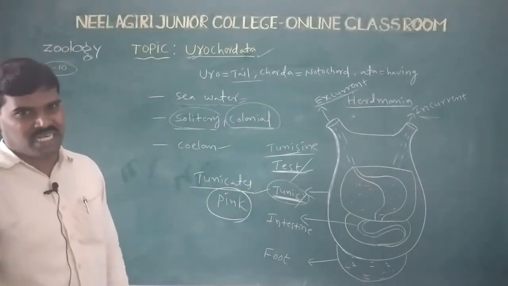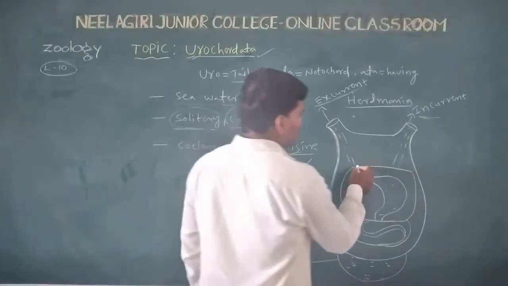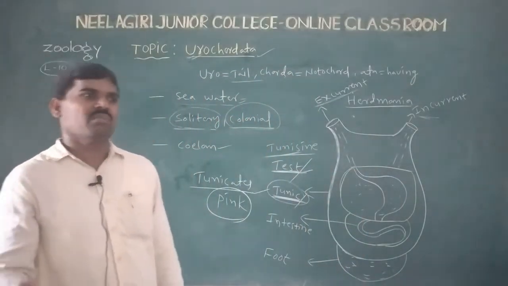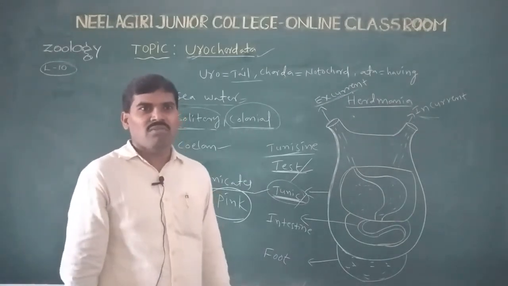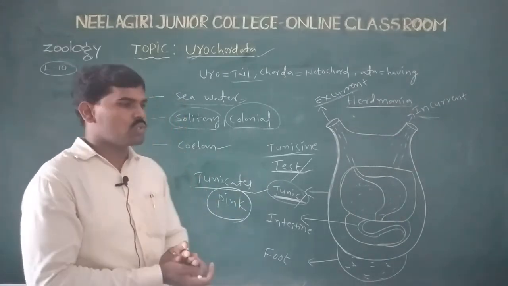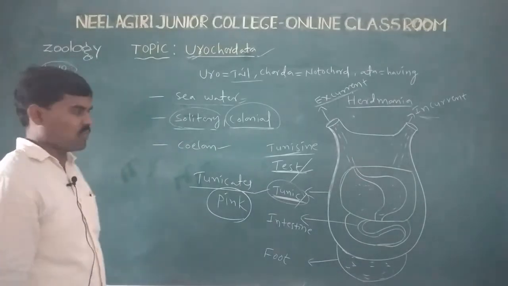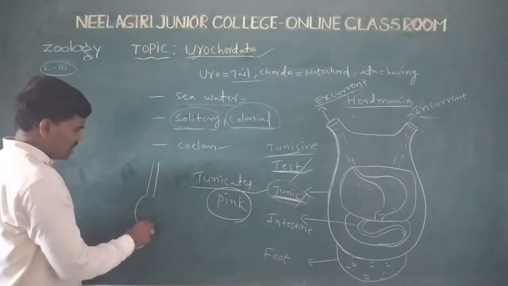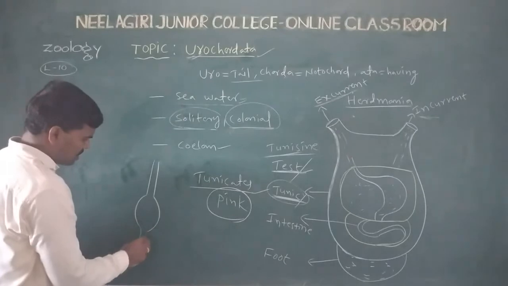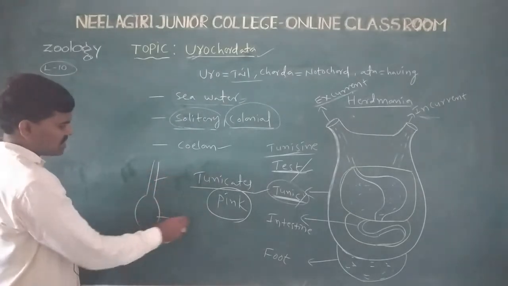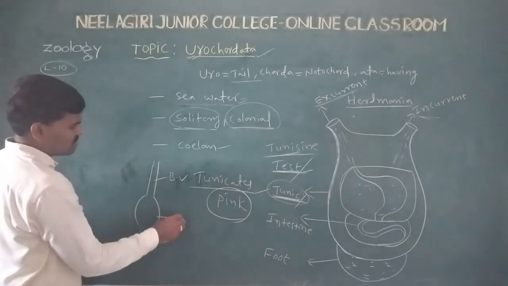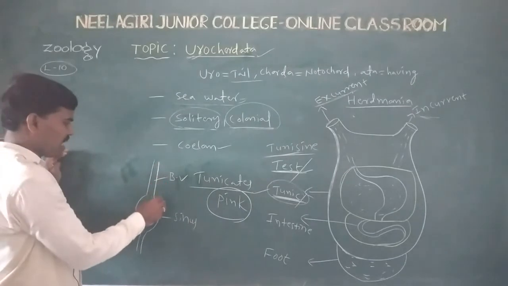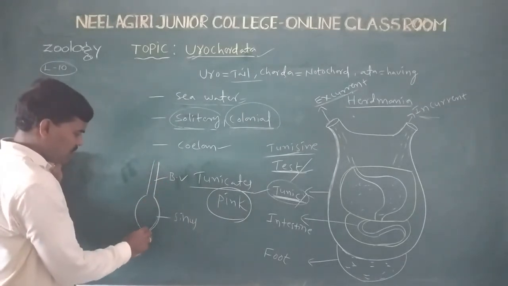The heart is present, in the circulatory system of the open type. Some animals have a closed type of circulatory system. What is the difference between the open type and the closed type? Open type means the blood vessels with sinuses. Blood flows in the blood vessels with sinuses, which is called open type of circulation.